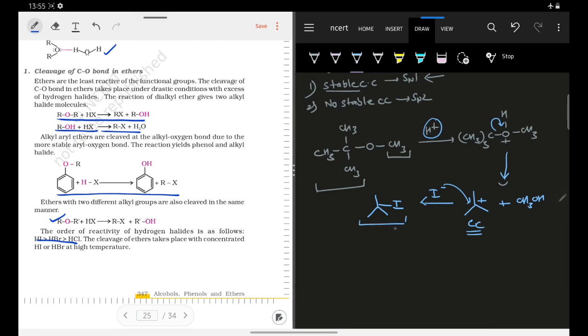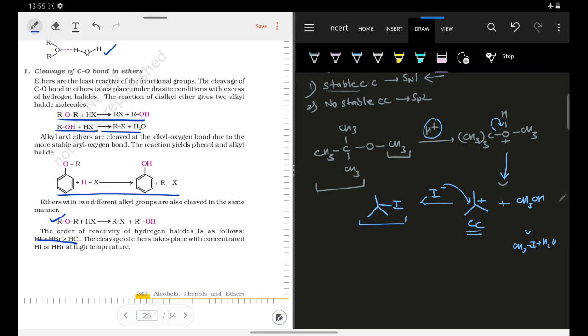So one of the alkyl groups will form your alkyl iodide, and the other group will form your methanol or alcohol. Now as I used only 1 HI, this methanol will not further react. If I would have used HI in excess, then of course this would have reacted with HI as well, and your product formed would have been CH3I and H2O. But here we are not using HI in excess, so we will not do this reaction, okay.